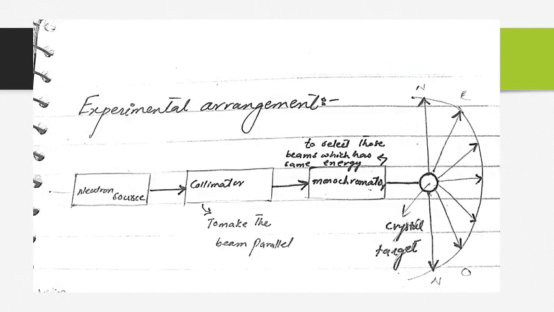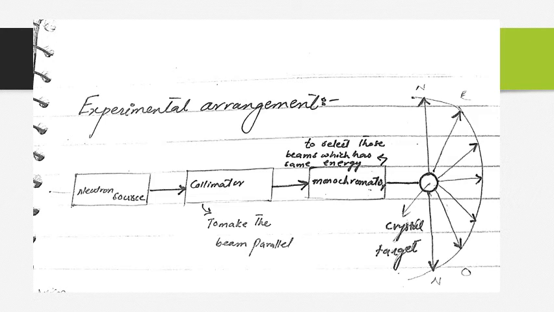Now here is the experimental arrangement for the inelastic scattering of the neutron by the phonon. Here you see there is a neutron source from where the neutrons are scattered, and the collimator. The collimator is to make the beam parallel.